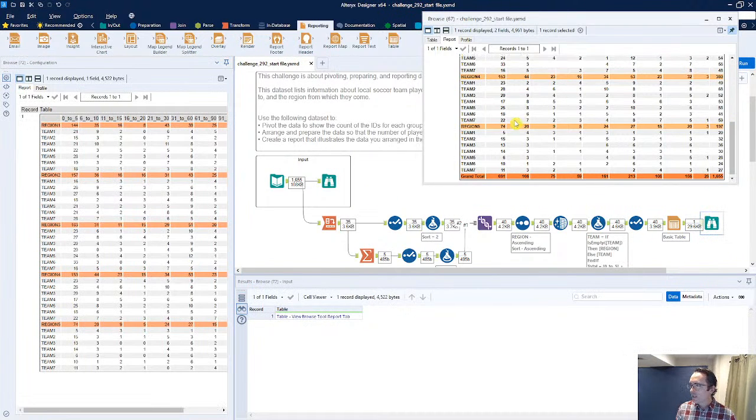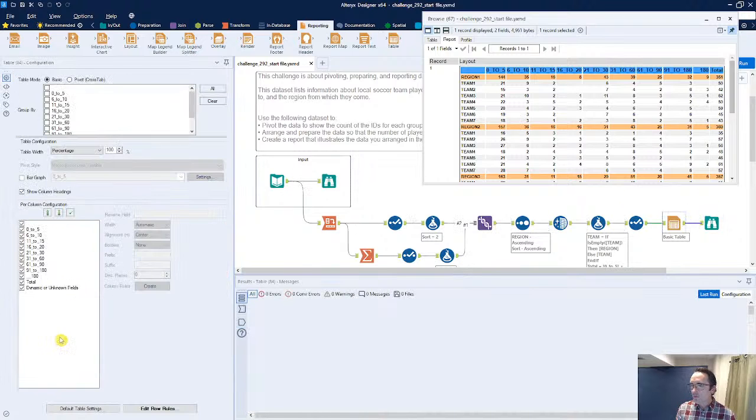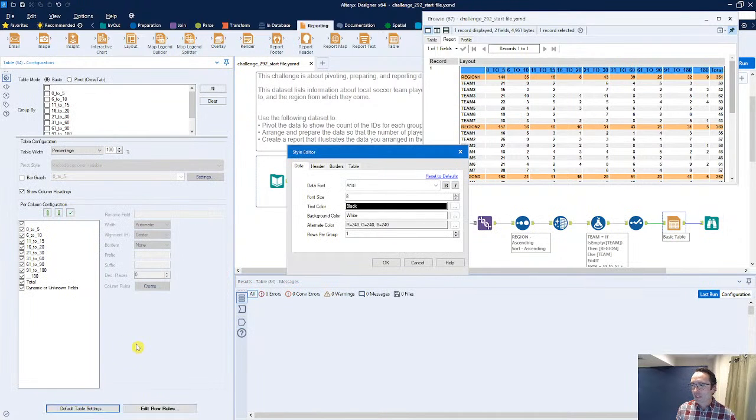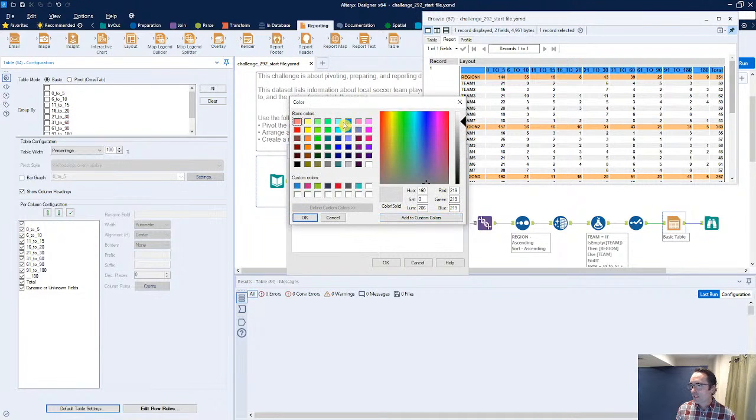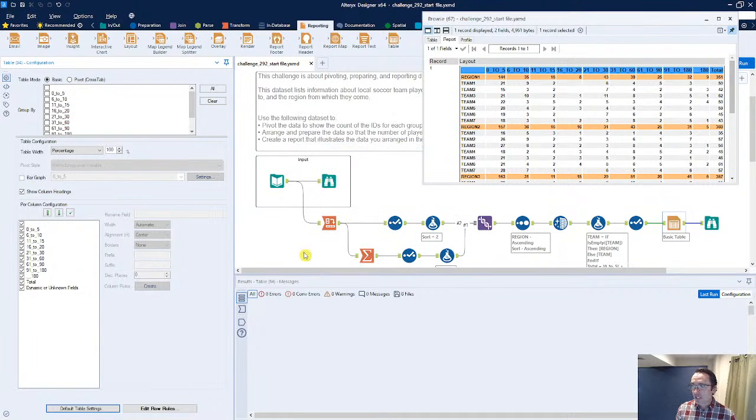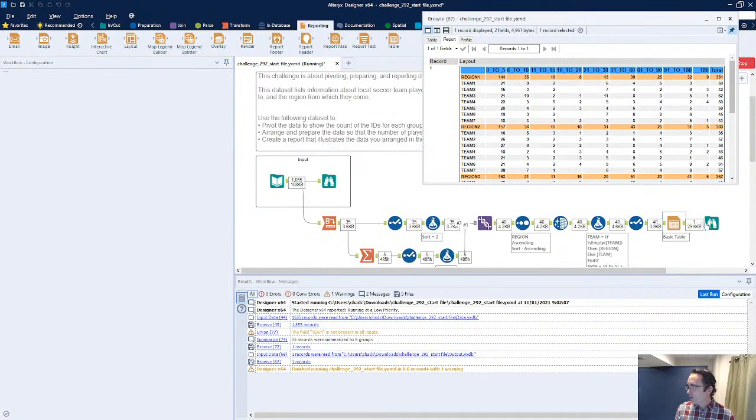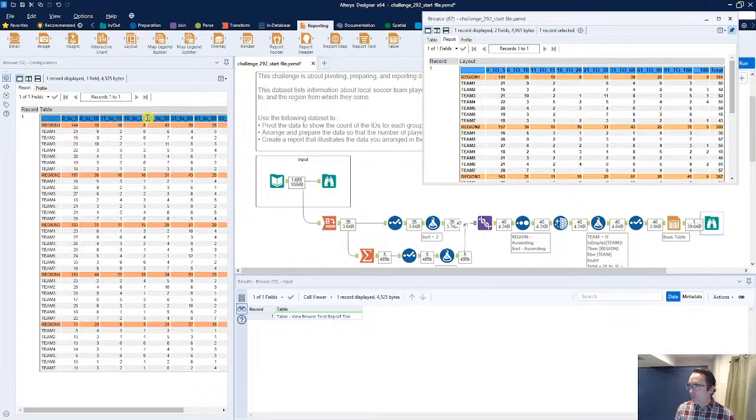The final thing within the table is let's go ahead and update all of those headers. Now there's default table settings in here. And what we can do is go into those headers right here and just simply add in that background color. Once again, I'm going to use the Data Prep U blue that I have added into my custom colors, and then do another quick run. So the final output here, we've got that blue.